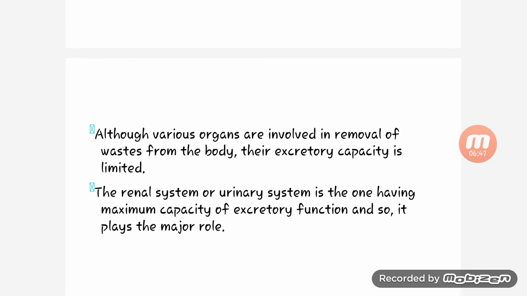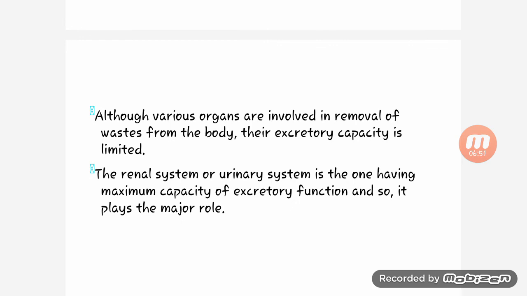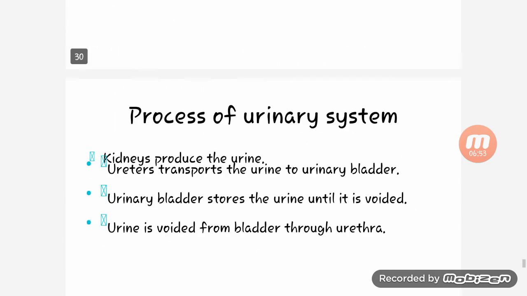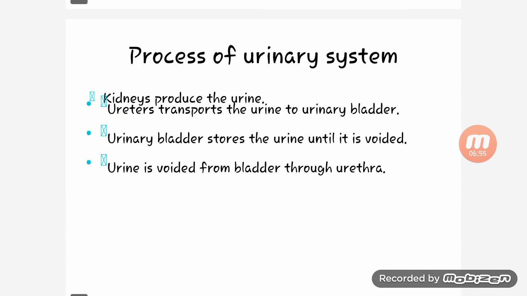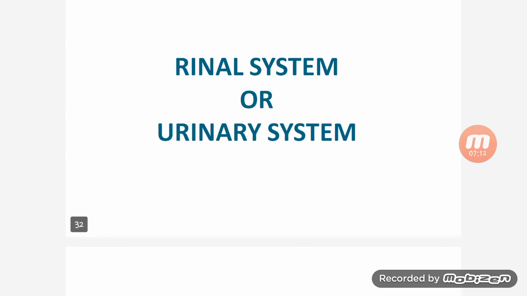The renal system or urinary system has the maximum capacity of excretory function, and so it plays the major role. The process of the urinary system: the kidney produces the urine, the ureter transports the urine to the urinary bladder, which stores the urine until it is voided. Urine is voided from the bladder through the urethra.